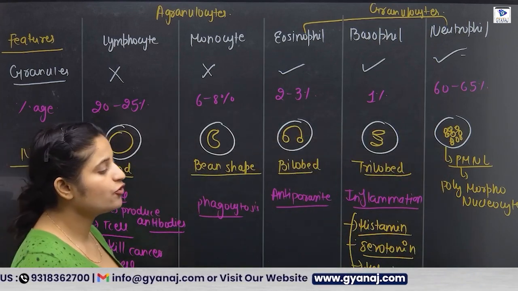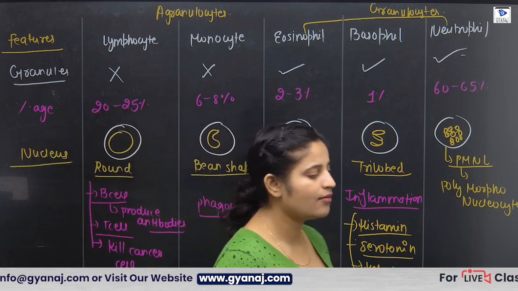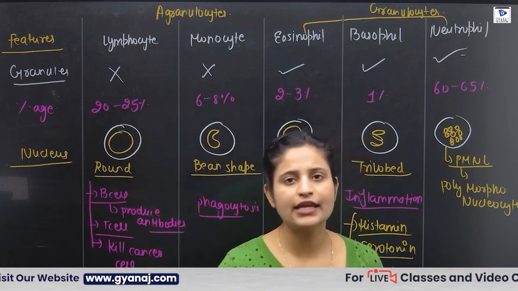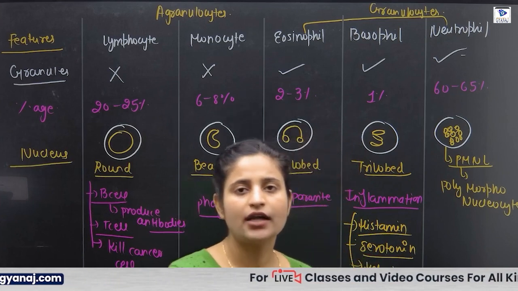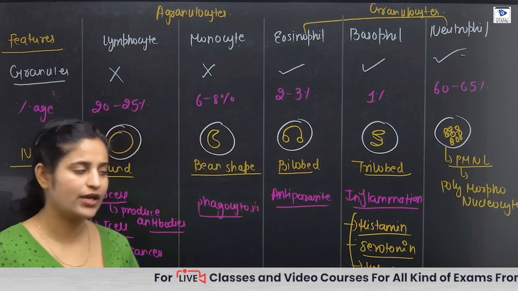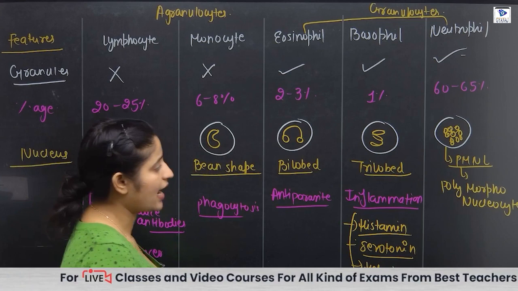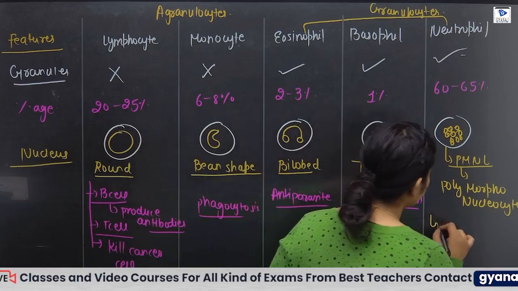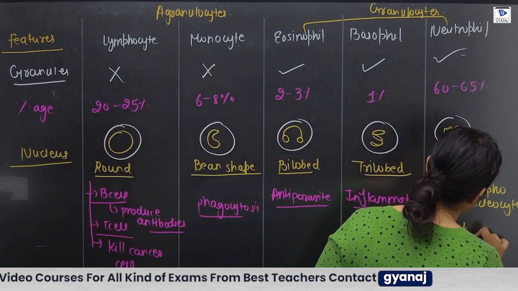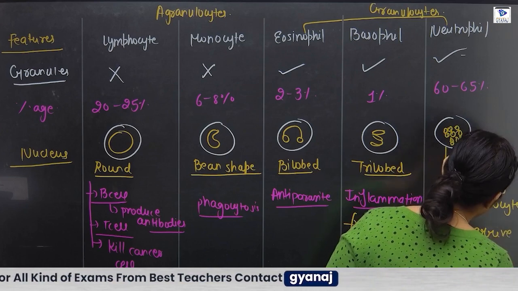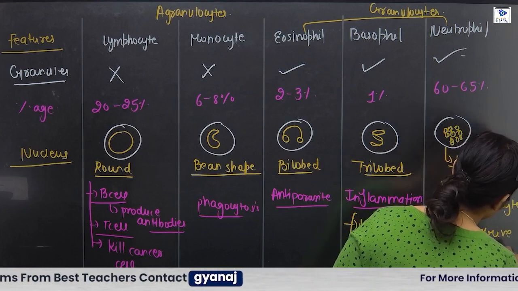Next, neutrophils, they are more in number. So whenever we have any infection in our body, these are the ones which arrive first at the site of infection.